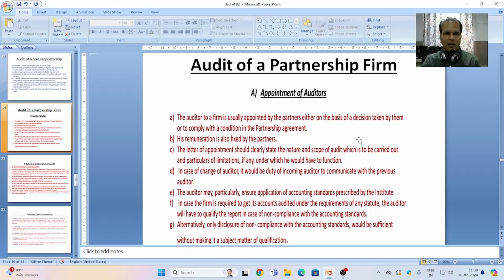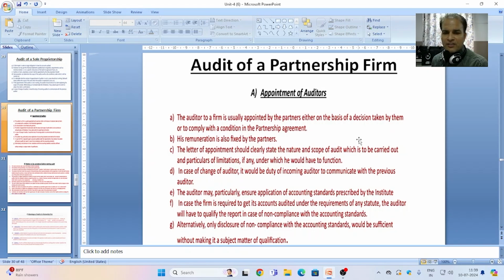Actually, appointment of an auditor is always governed by the partnership agreement if mention is there. Otherwise, partners with the help of a meeting and a decision taken by them combinedly can appoint an auditor. The remuneration of the auditor is also fixed by the partners in the meeting in which they take the decision regarding the appointment of the auditor.